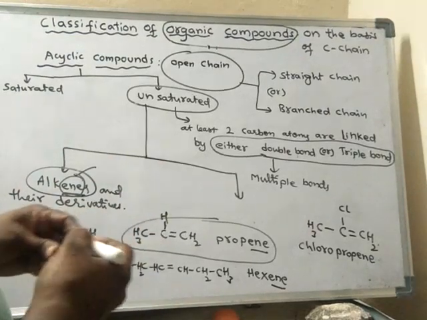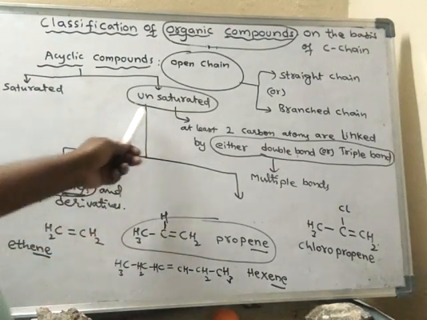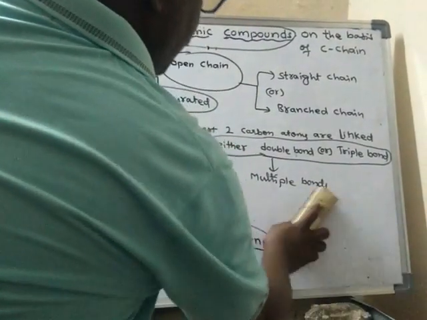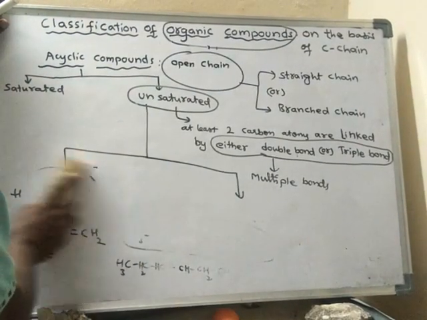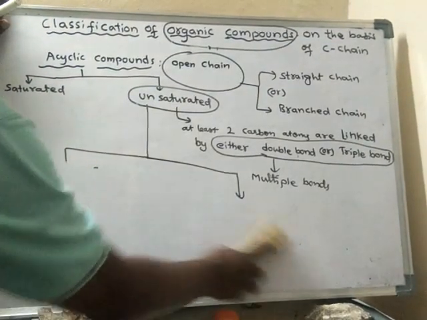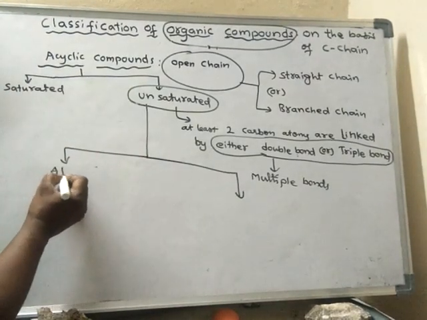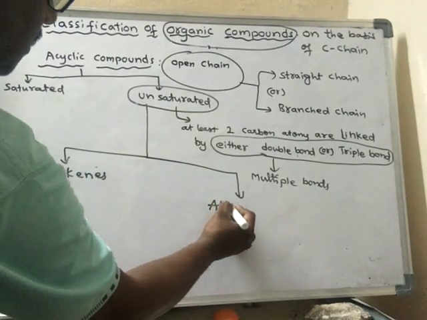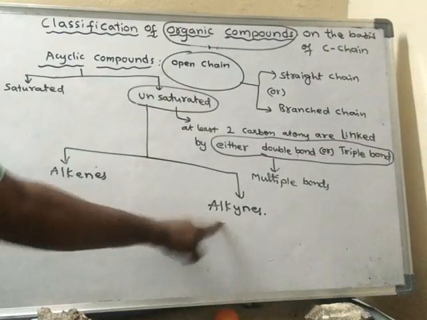And another one. Unsaturated compounds are classified into alkenes and alkynes. Then what are alkynes?